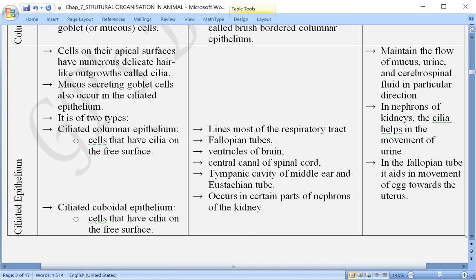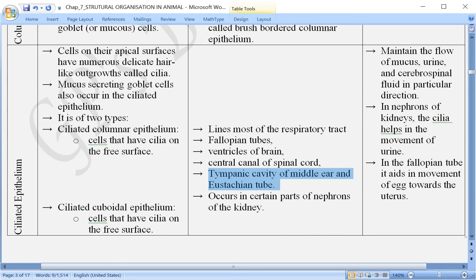Over here tympanic cavity क्या है? You know in the ear we are having a membrane which is called as tympanic membrane बोलो या फिर simply बोलो eardrum. Now this eardrum is lined on the outer side by this ciliated epithelium, and also eustachian tube is connected to that so that it can balance the air pressure from inside to outside and also from outside to inside, so that because of pressure our eardrum or tympanic membrane should not get damaged.